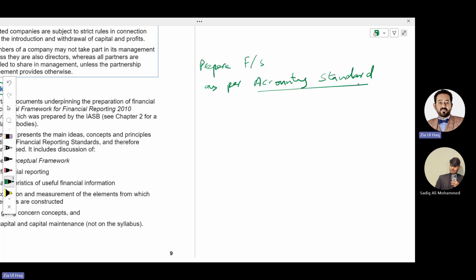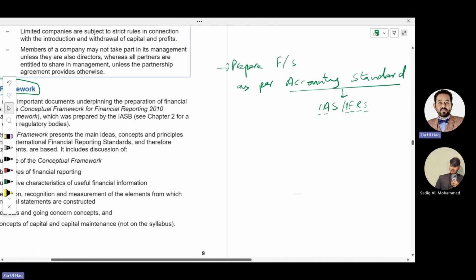Those accounting standards are IAS, International Accounting Standards, and IFRS, International Financial Reporting Standards. The old standards are IAS and the new accounting standards are IFRS. IAS stands for International Accounting Standards. IFRS stands for International Financial Reporting Standards. So being an accountant, we need to prepare financial statements as per accounting standards, meaning as per IAS, IFRS.